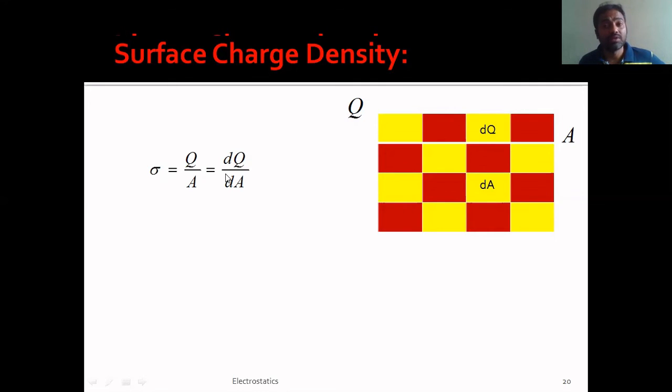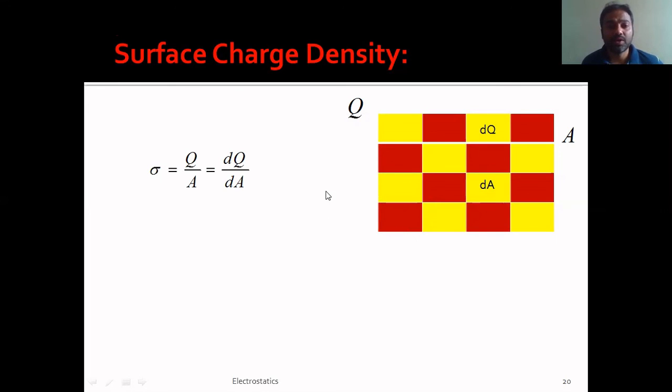And this sigma is also written in terms of area elements. For example, if I choose any element in this region, those areas need not be the same, but in this image I have drawn them the same. So if I consider this element, its area is dA, and let us assume that the charge that is present on this area is dq. If you divide that dq by dA, you get sigma, which is charge per unit area. So this is surface charge density. I hope it is clear to you.